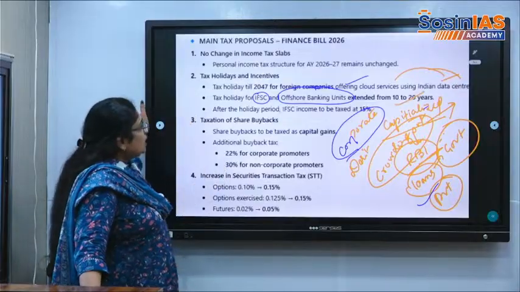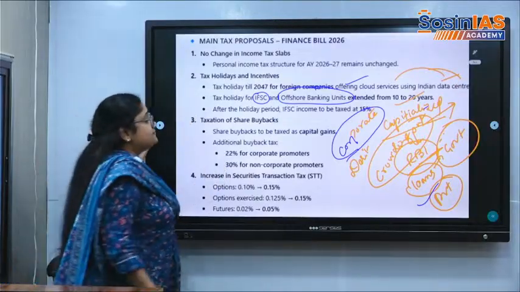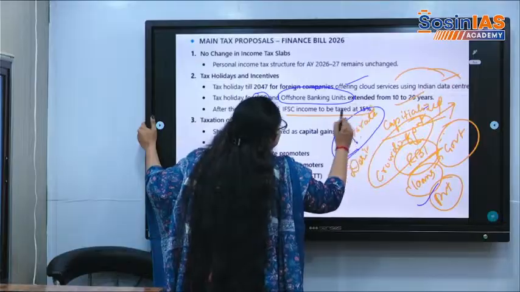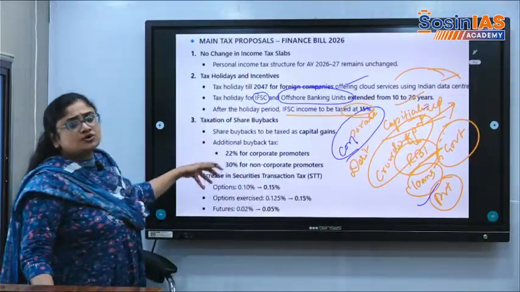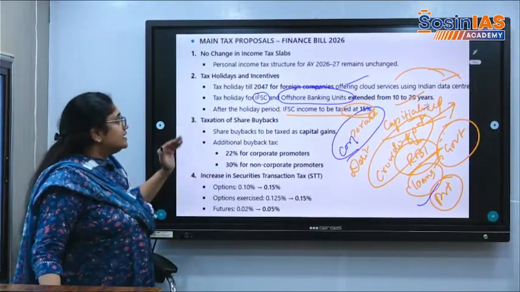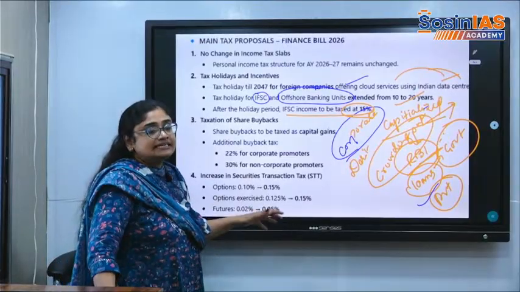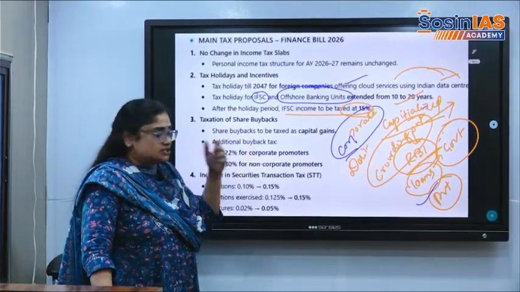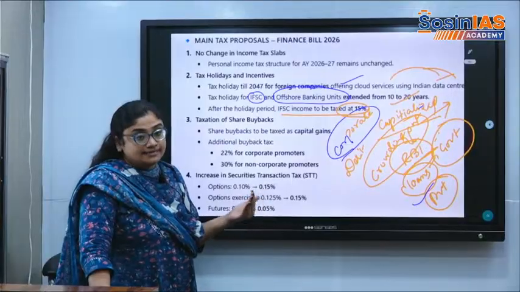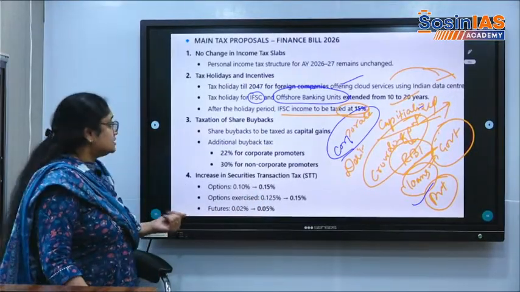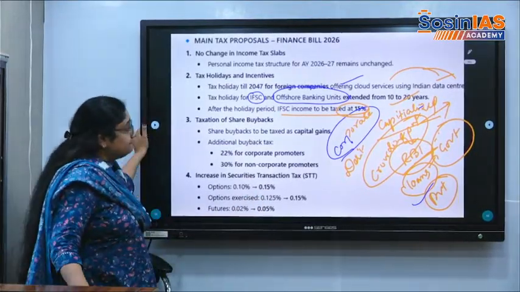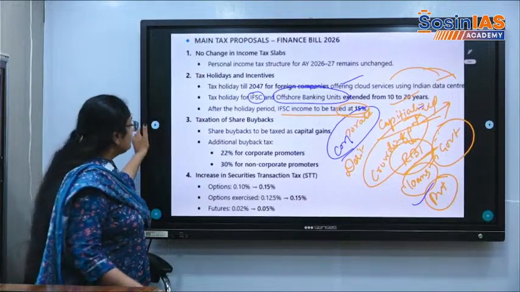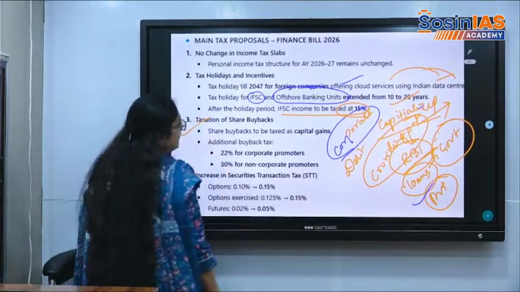So after the holiday period also, the Gift City income will be taxed at a concessional rate. Even after tax holiday, there will be concessions at 15%. It means after 20 years, they will not be levied so hugely. That is the long-term guarantee that the budget is giving for the big companies, foreign companies. Then taxation of share buybacks.